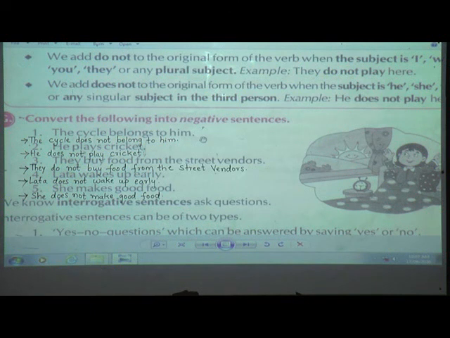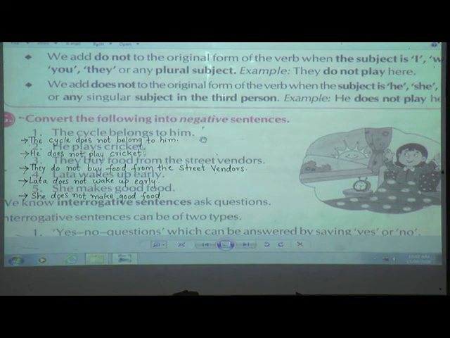Okay, this was all about how we are going to write negative statements in the simple present tense. Okay, done. I hope that you have finished. Only the thing is that you have to add does not or do not. Done, students? You have to be very fast.